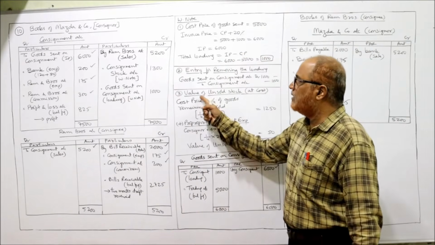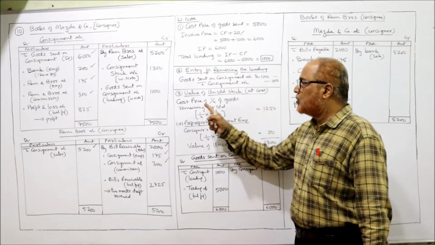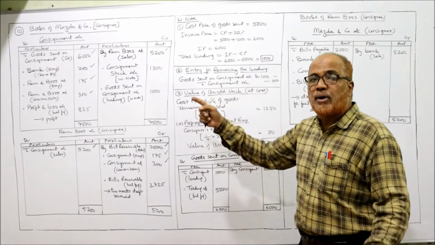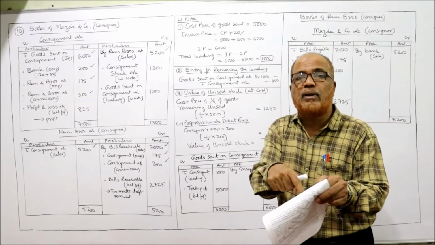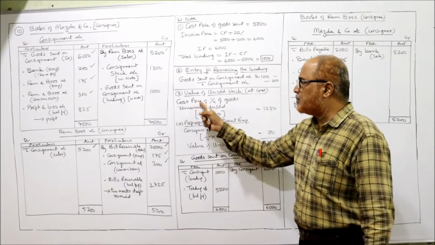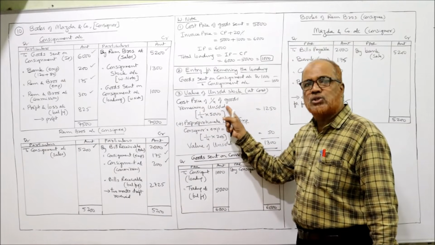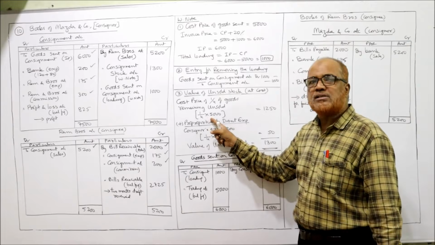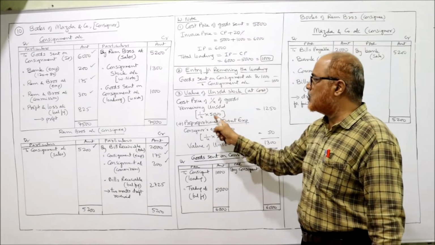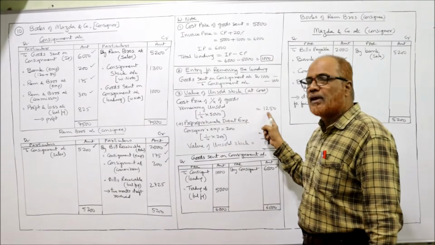So here I am calculating the value of unsold stock. The cost price of 1/4 of the goods, not invoice price, remember, because it is specifically given in the problem. The cost price is 5,000, so 1/4 is 1,250.